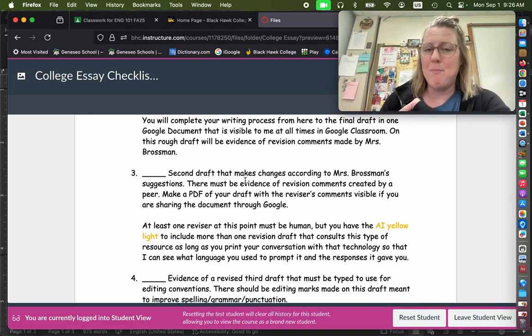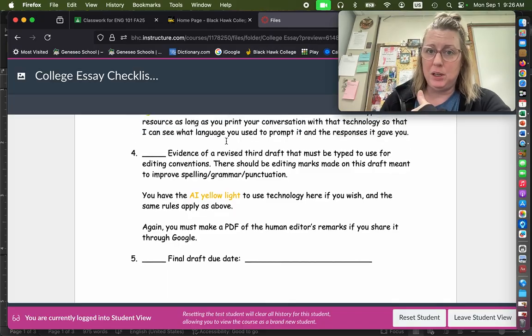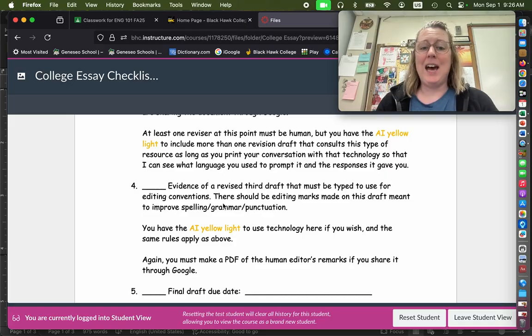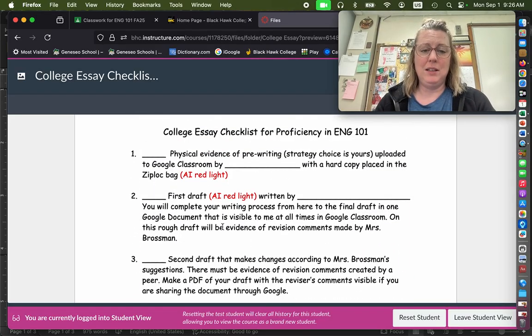What's going to happen is once you have your rough drafts, you're actually going to sit down with me first. I am everyone's first peer reviser, and then I'm going to require you to have another peer reviser, and then you're going to take that and have an editing draft. Here's the draft that I'm going to write on.